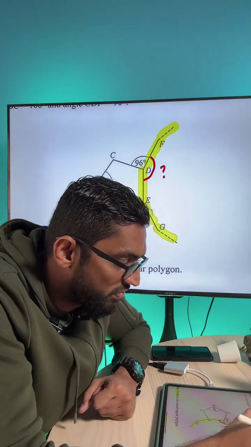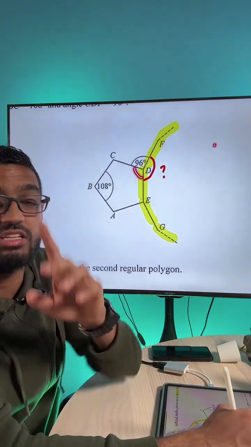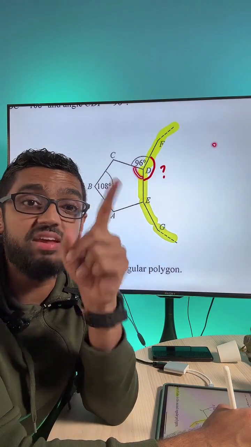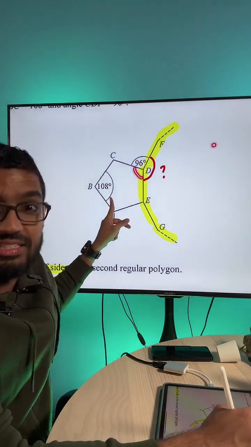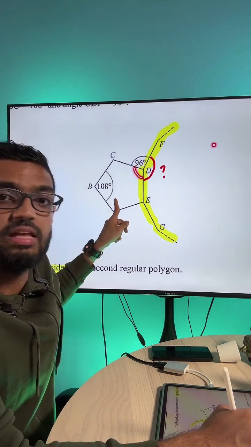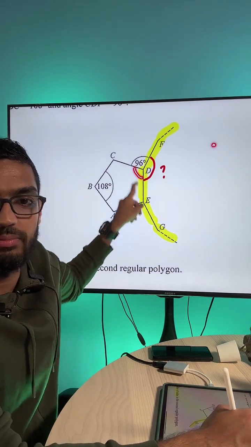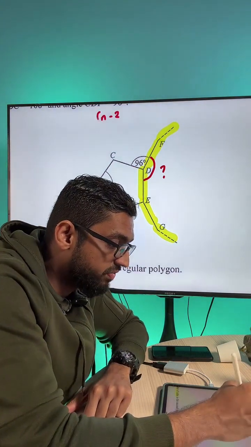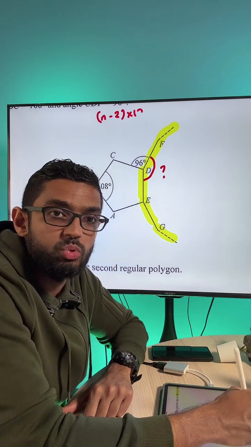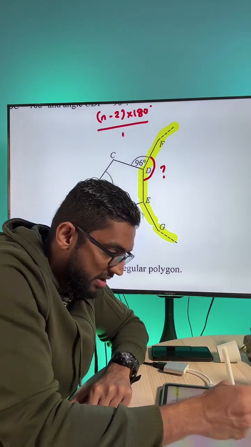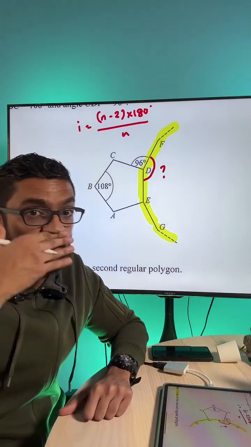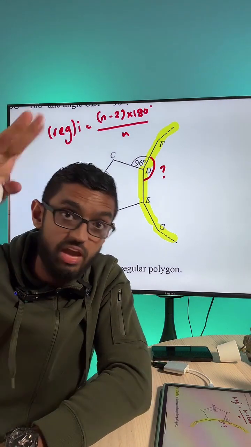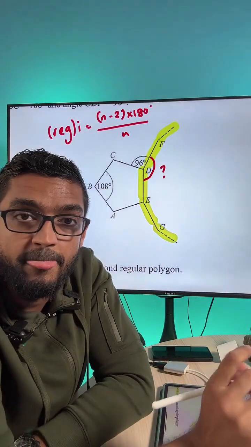You need to first find this angle here, which is actually given. They are super kind in this question. Why? Because they gave you 108 there. And this is a regular pentagon, which means if this is 108, everywhere else is 108. If you ever forget, for interior angles of a regular polygon, it's always n minus 2 times 180 divided by n. Only for regular polygons, take note of this.